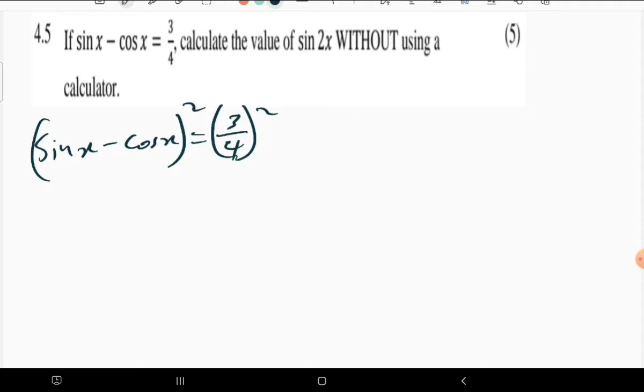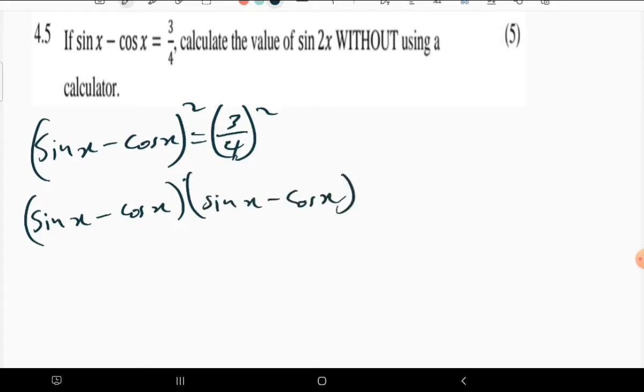Let's just deal with the left-hand side, knowing that the right-hand side is simply 9 over 16. We have (sine x minus cos x) times the same thing, which we can expand and apply FOIL. The right-hand side is just 9 over 16.